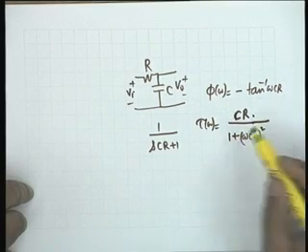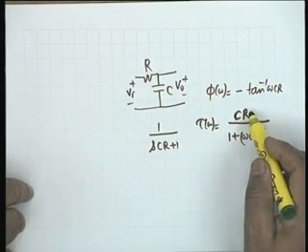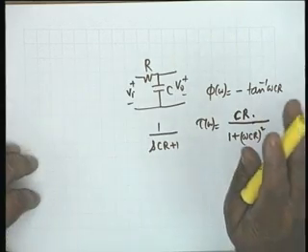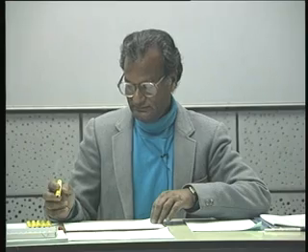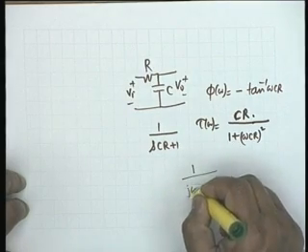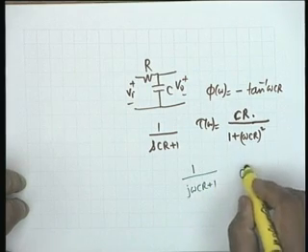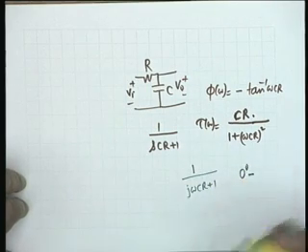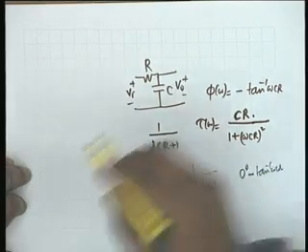This is perfectly all right, but tau omega has the dimension of time, so you must have CR, the time constant. Now it is dimensionally correct. Okay, and you notice phase is pi by 2 minus, why? 1 by j omega CR plus 1, phase of the numerator is 0, minus phase of the denominator is tan inverse omega CR. So this is correct.